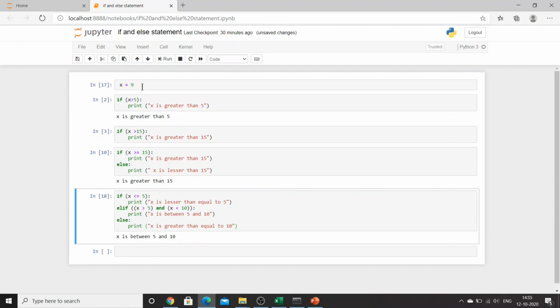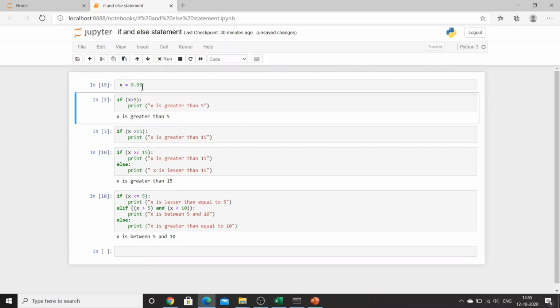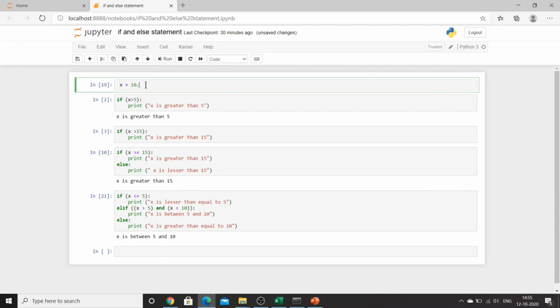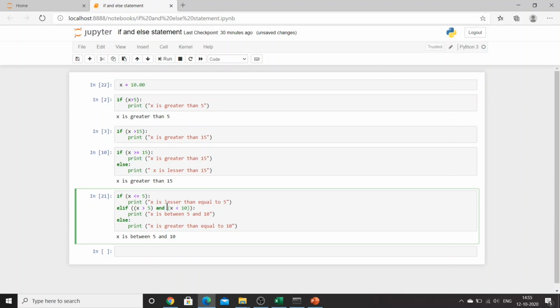So you can try all the possible steps. I'll say 9.95. Let's try. And you'll get x is between 5 and 10. Fine. If you want to try, you can just try 10.00 and x is greater than equal to 10.